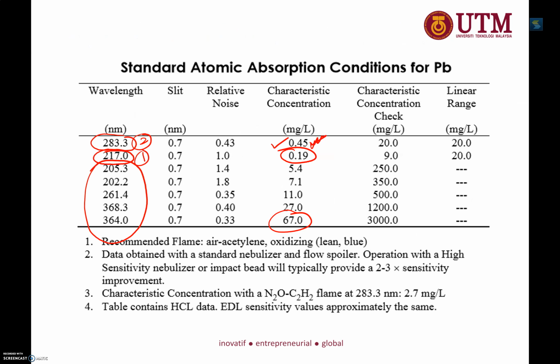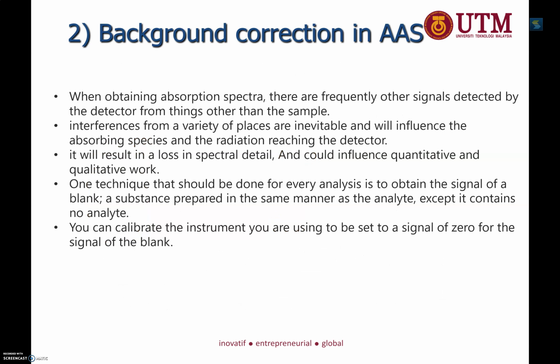And then after spectral interference, which is also related to spectral interference, is background interference. This is not background correction, this is background interference, sorry. In background interference, this usually happens when the detector detects other signal. Interference can come from everywhere inside the system.